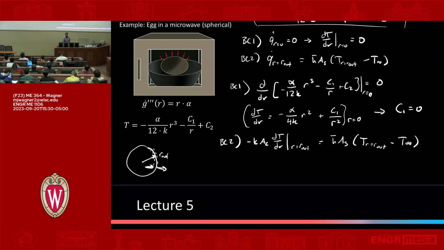Okay, so we've got this. Now we need to substitute in our equation for temperature, which we can do. I'm just going to show you the simplified result here.